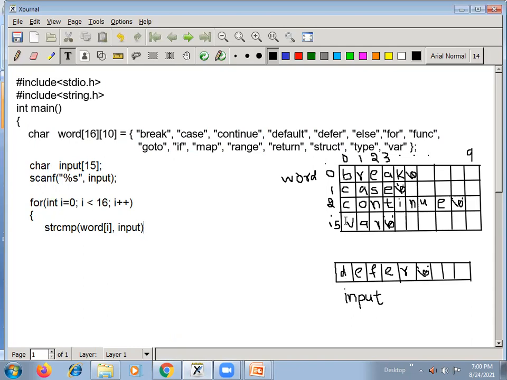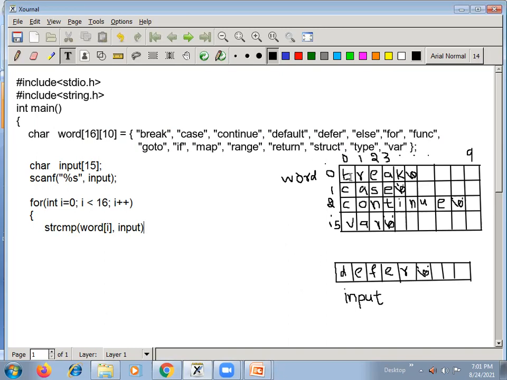Like this it compares: D is equal to B? Next, if E is equal, then it goes to the next character. If they are not equal here, now see, D is equal to B, no. So they are not equal. So what it will do is, it returns the ASCII difference of these two letters, ASCII value of B minus ASCII value of D. That's why you will get either a positive number or a negative number.